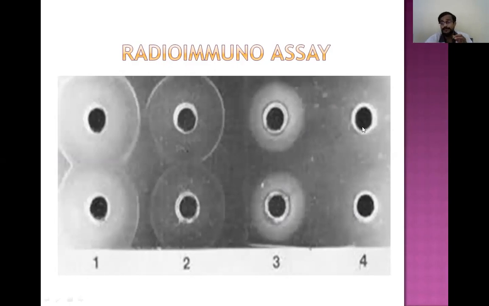If no protein is present in the sample, no ring is formed. If protein is present, the ring is formed. Depending upon the diameter of the ring, we estimate the amount of protein present in the solution. So this is the method for quantitative estimation of proteins.